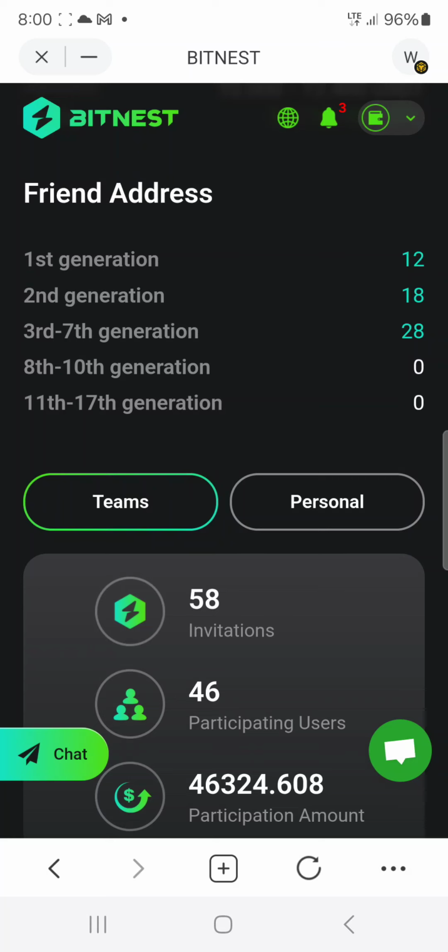Well, what if you had 20 people? That would be doubled, wouldn't it? What if you had 100 people? Absolutely. What if you had 1,000 people through advertising or direct or however you do it?